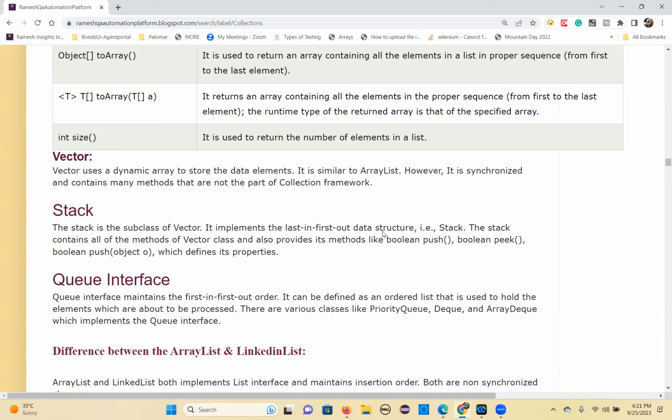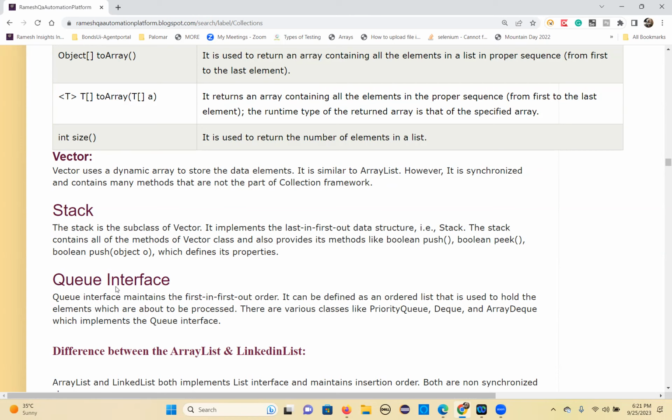That's the stack. Stack contains all of the methods of the Vector class and also provides methods like push, peek, and pop. All these methods you can use when you're working with the stack. I'll try to give one example, one program, one LeetCode problem so that you can understand stack.